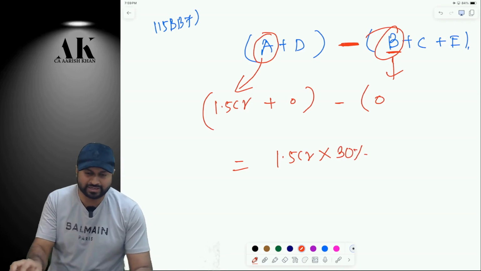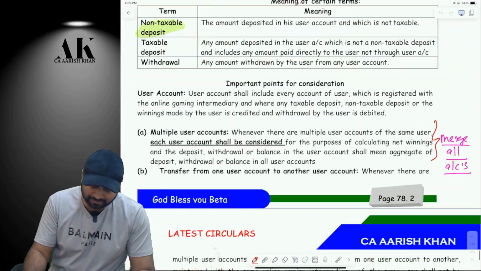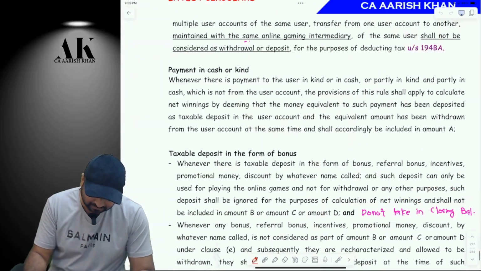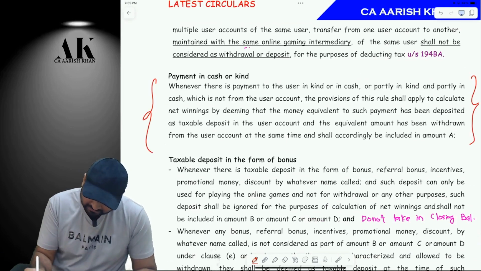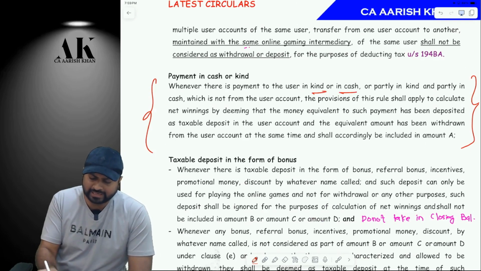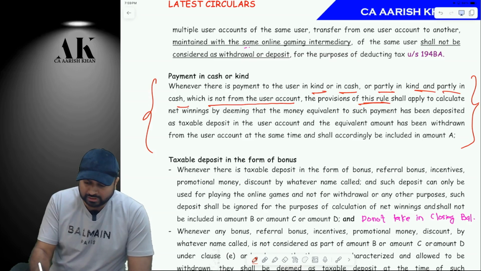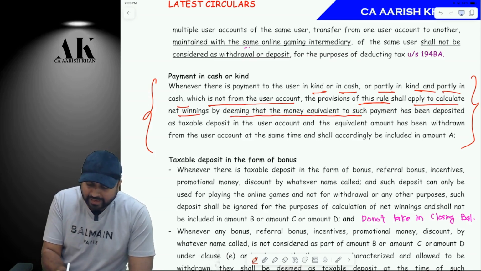Okay, let me make you read the provision, then you will understand. Wait. And then I will also make you read the simple provision which I have made. See, this one. Whenever there is a payment to the user in kind or in cash or partly in kind, partly in cash, which is not in the form of the user account, the provision of this rule shall apply to calculate the net winnings by deeming that the money equivalent to such payment has been deposited as taxable deposit.